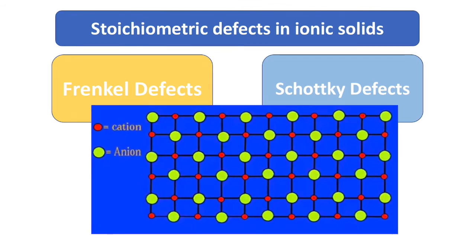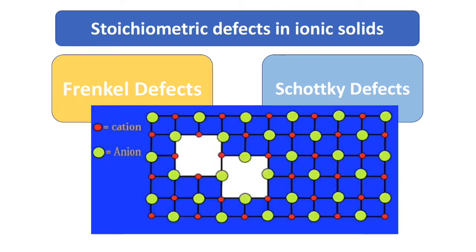So Schottky defect, now let's look at this animation. So you can find over here there is an anion and a cation which leaves from its space.